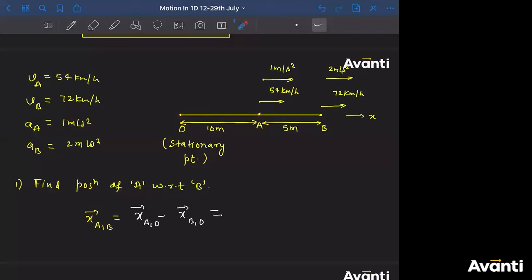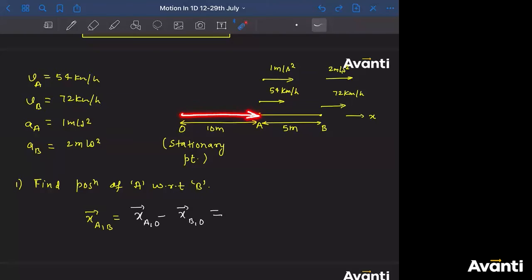How will you draw that vector line? The vector line will be like this. So OA, what is that? Position of A. Position of A with respect to O. So A is the object here, O is the observer. So at the object, head will be there, at the observer, tail will be there.